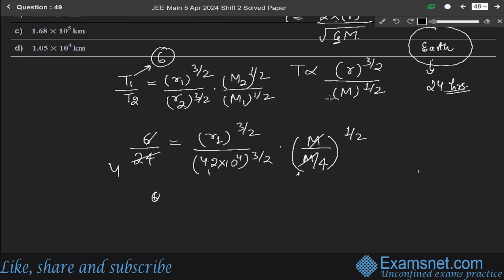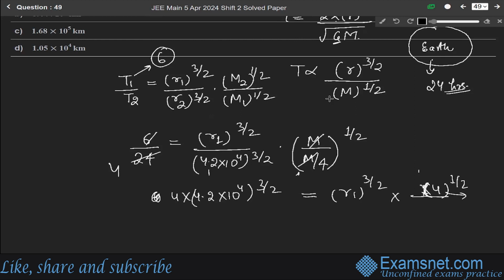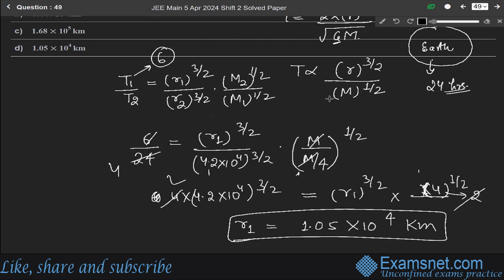6 4s are 24, means 4 into 4.2 into 10 to the power 4 raised to the power 3 by 2 equals R1 to the power 3 by 2 into 1 over 1 by 4, means 4 raised to the power 1 by 2, means it will become 2 eventually. So it cancels, like 2 2s are 4. Solving it, we get R1 as 1.05 into 10 to the power 4 kilometer. This is the final answer.